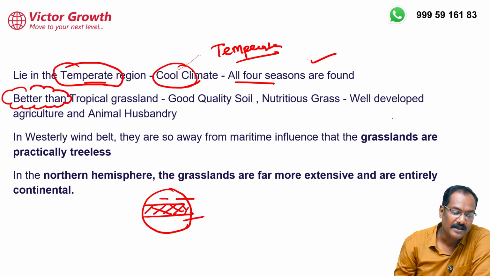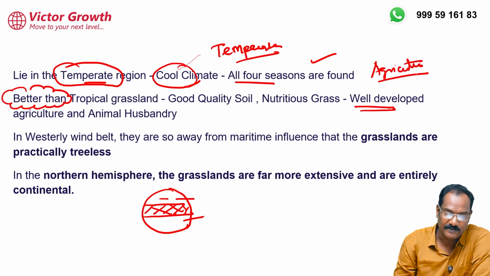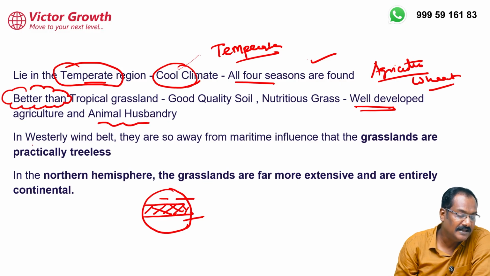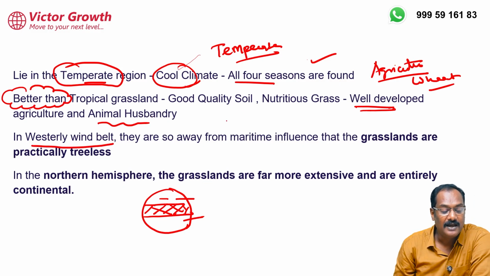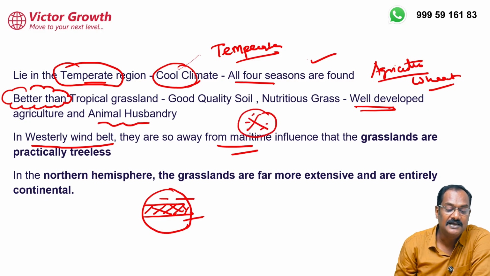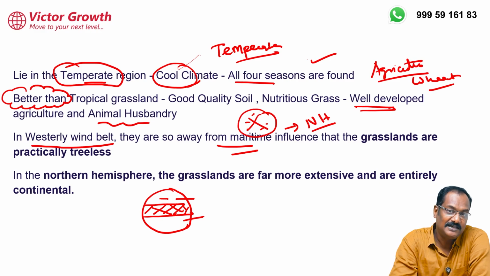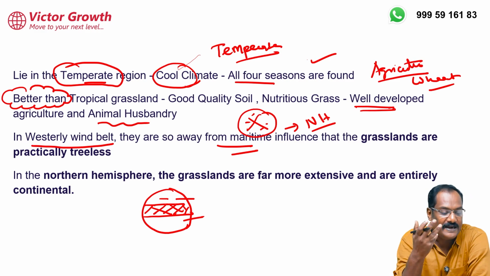Because of this, these places have well developed agriculture, particularly wheat cultivation. They do wheat cultivation, animal husbandry, and dairy products. They are in the westerly wind belt, and they are away from the maritime influence. Very important point, you have to understand this. This is particularly for the northern hemisphere. In the northern hemisphere, we have this temperate grassland beyond the maritime influence, that is, continentality.